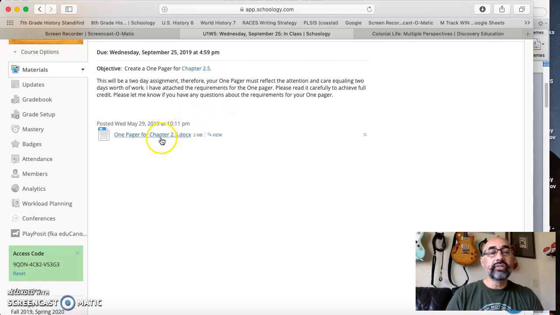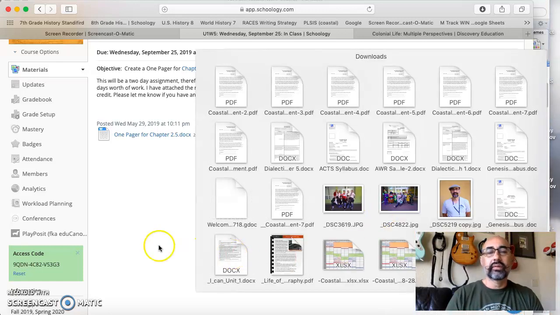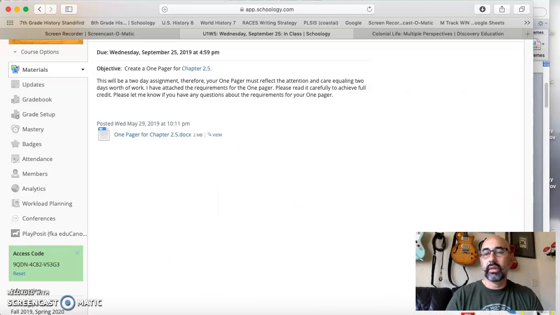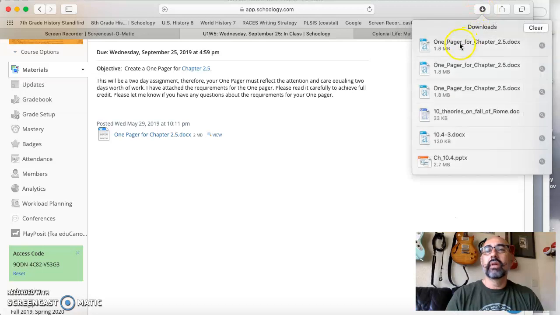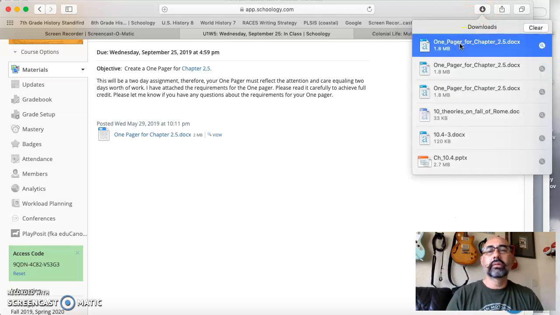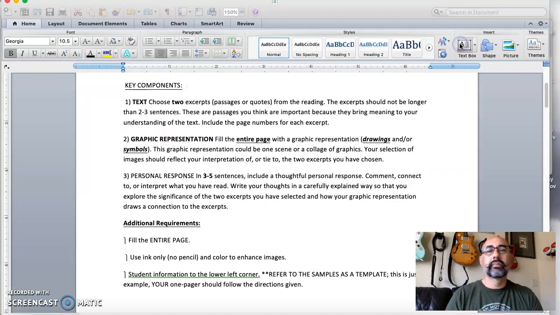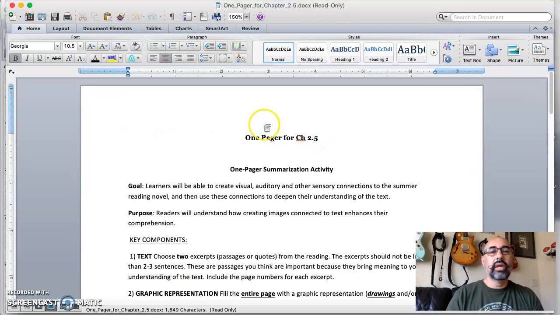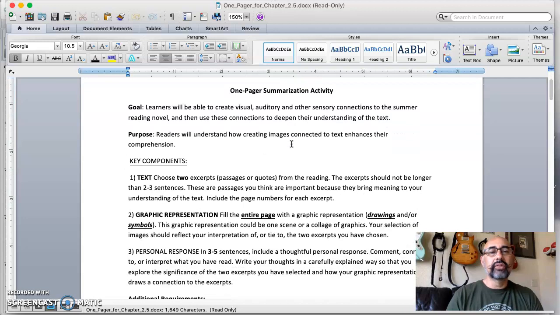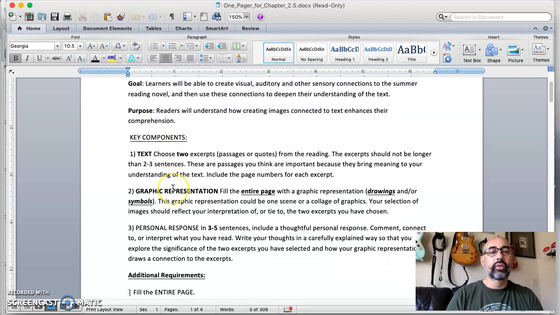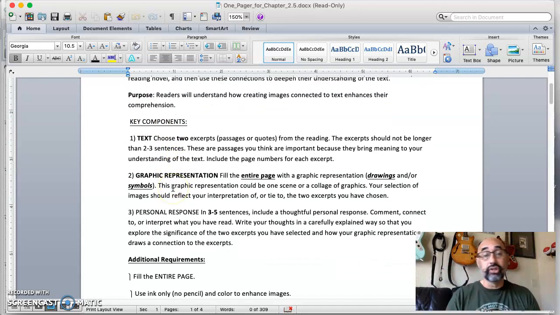I have the directions for the one pager right here. So if you click on that, let's bring that up and go over it. Here's the one pager for chapter 2.5. Let's just go over the key details. You have the goal here and your purpose, and go ahead and read those please so that you get the big picture of it. But I'm just going to go over what you need to have on your one pager.